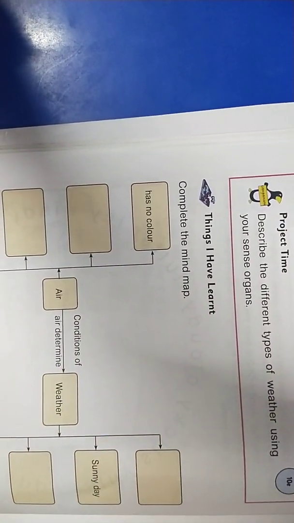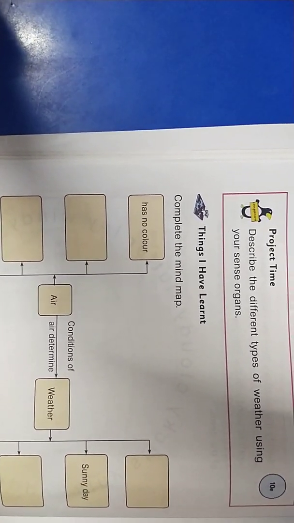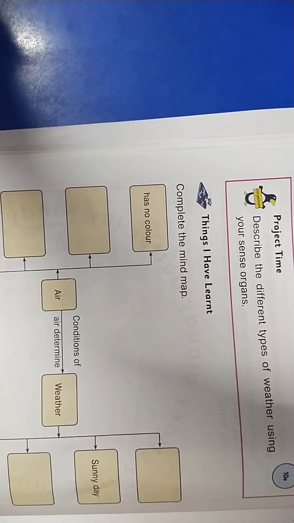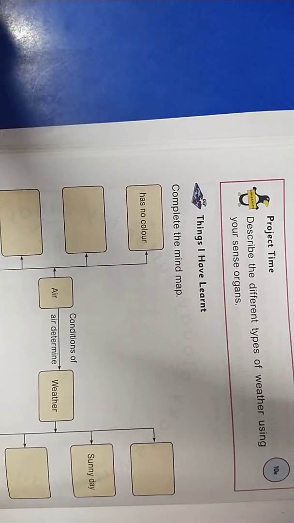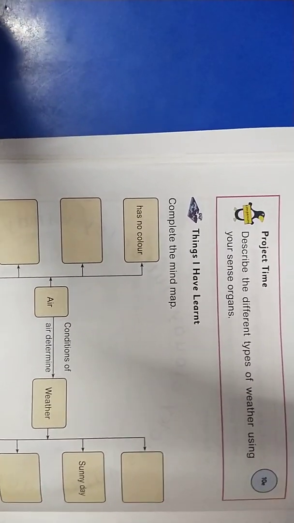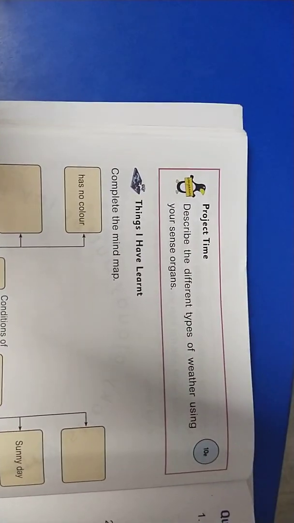For example, ice. We can touch ice, know it, and identify that weather condition. And if you listen to the sounds of weather, for example rain, we listen to the sound of rain. So here we are using the sense organ ear. Like that you have to describe, children, the 10E activity in your companion.